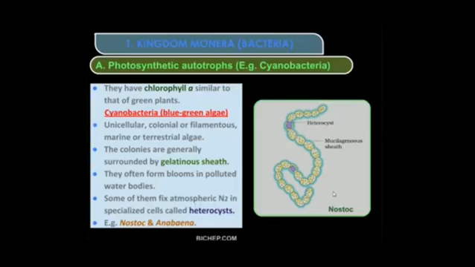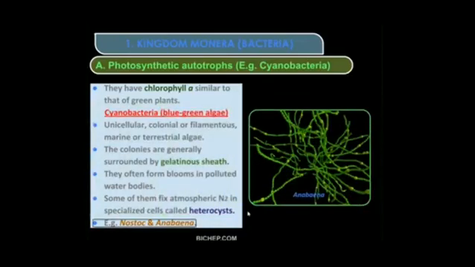In which is this present? That is Nostoc. Examples are Nostoc and Anabaena. Two examples are there. So this is Anabaena. You can see here the rounded thick structures, these are called the heterocysts. Here the atmospheric nitrogen is fixed. So Nostoc and Anabaena are photosynthetic autotrophs.